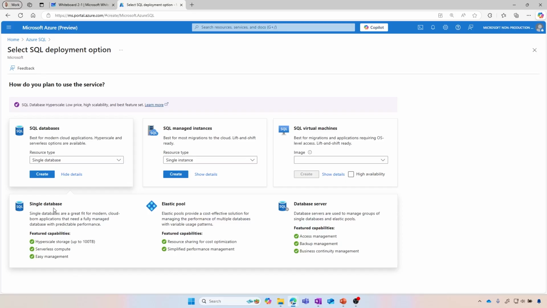So we can see it here. We have access to the single database. We talked about it, the elastic pool. But also you can see here, depending on what is needed, we have multiple options, right? With up to the hyperscale storage and so on here, right? So up to 100 terabytes. So that's interesting as well. Different options that we have here.